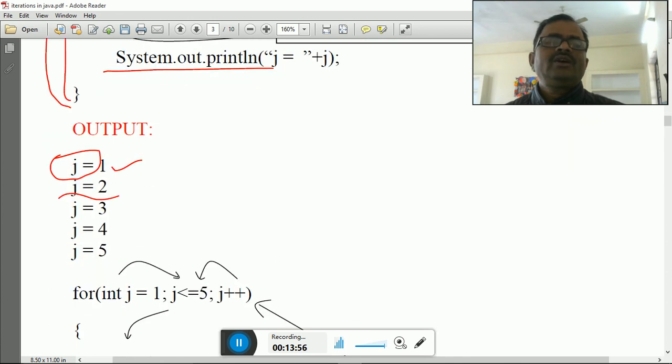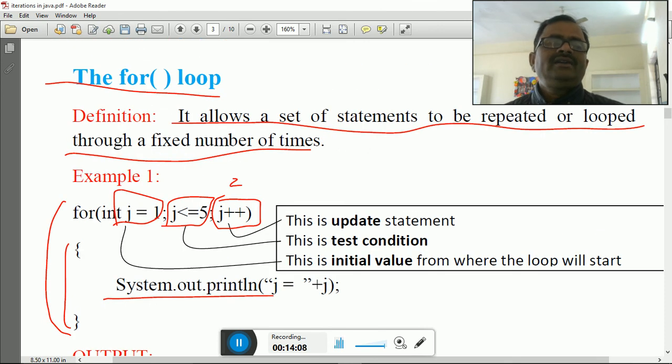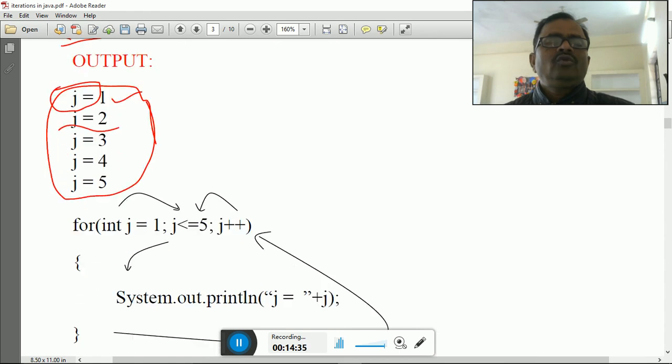Like this you will get the output on the screen: j = 1, j = 2, j = 3, up to j = 5. Finally, after printing 5, the control will come back and update the value of j, so at that time the value of j will be 6. Now the condition j <= 5 is checked, and the condition is false. When the condition is false, the control will jump outside the loop body, your loop will be over, and after that whatever you write will be executed. So this is how the for loop works.